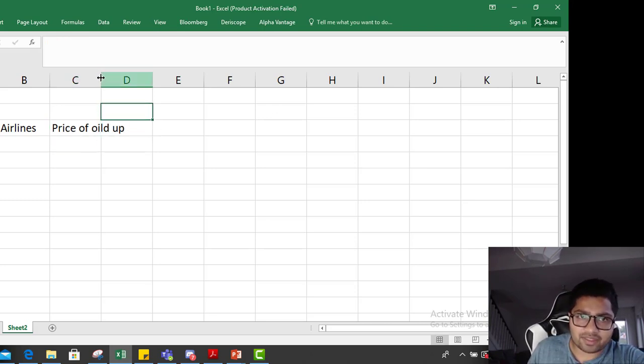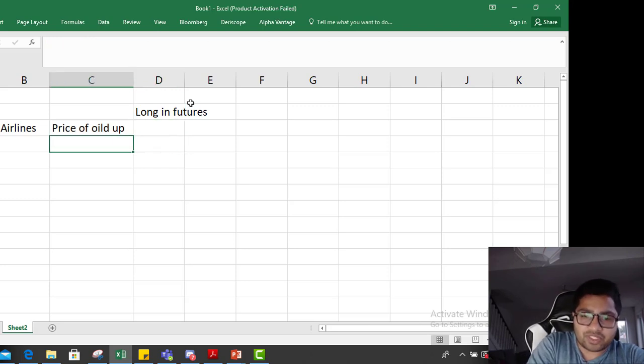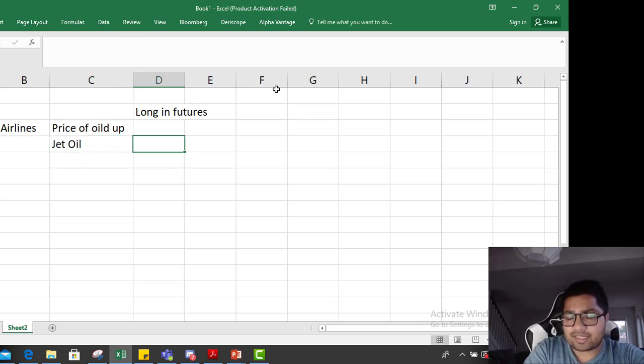So how do you hedge this risk? You go long in futures. But your risk is price of which oil? So it is jet oil. But there is no jet oil traded in futures market. There is crude oil that trades in futures market.